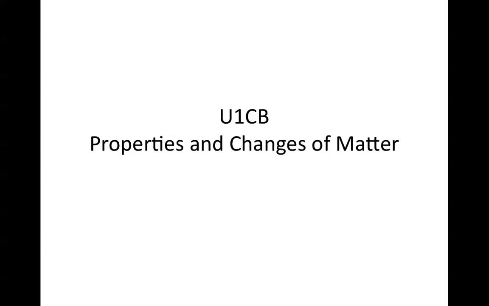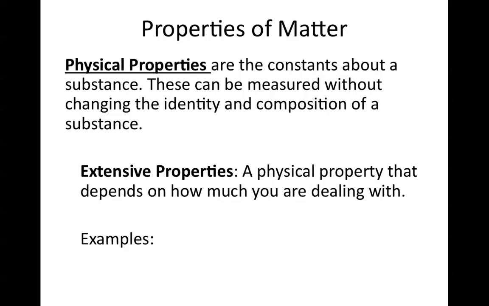In Concept B, we're going to be focusing on covering properties and changes of matter. So starting off with properties of matter, we're going to focus on physical and chemical properties. Physical properties are constants about a substance. These can be measured without changing the identity and composition of a substance. So we have extensive and intensive.